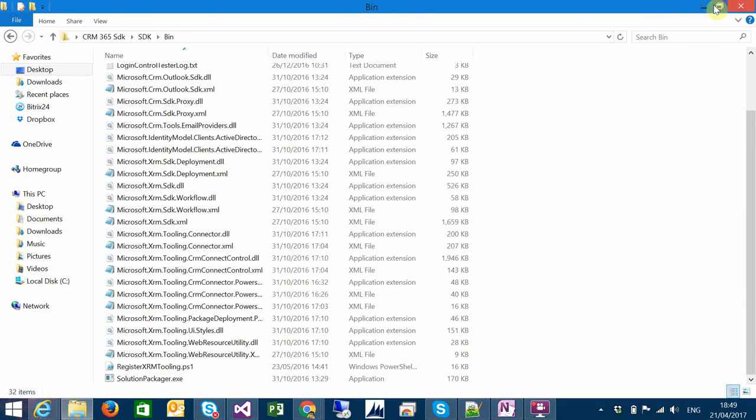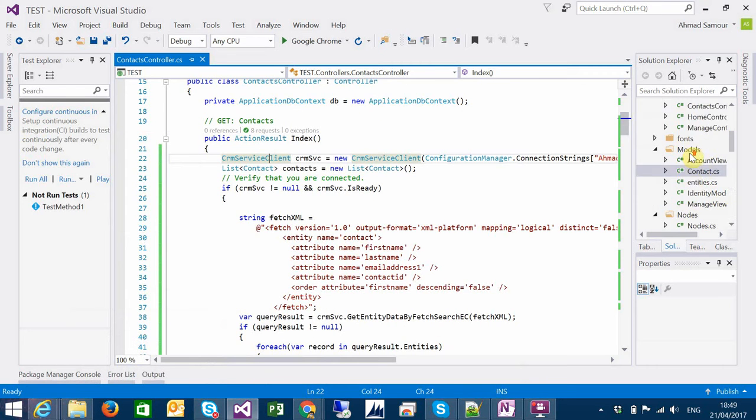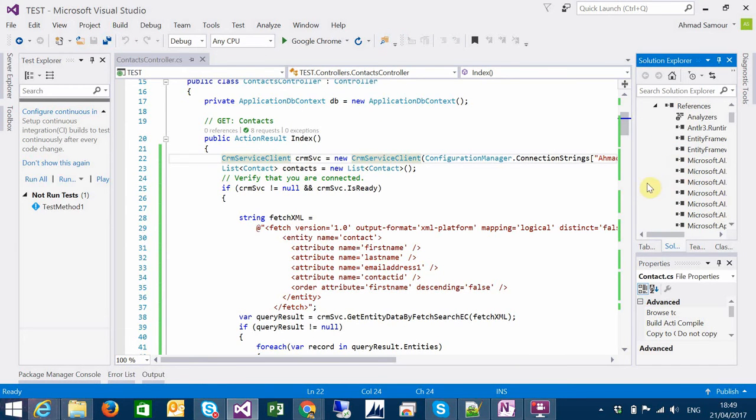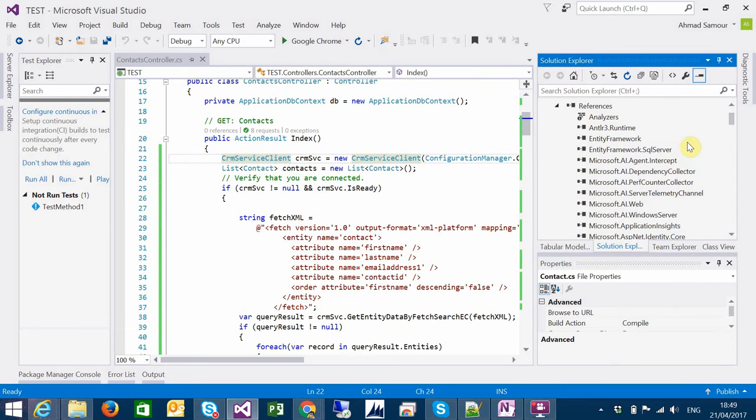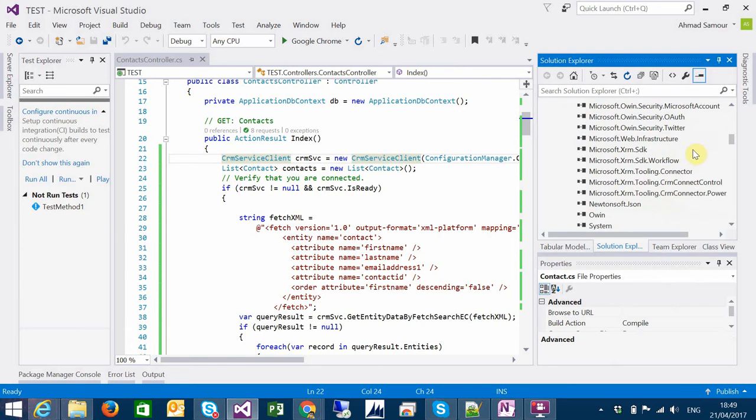You have to add this DLL to your application. Here it is, the CRM connector, connect control, because there's an option to connect your XRM tooling with PowerShell.